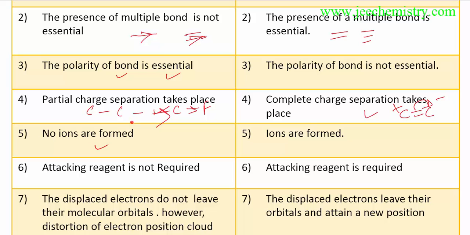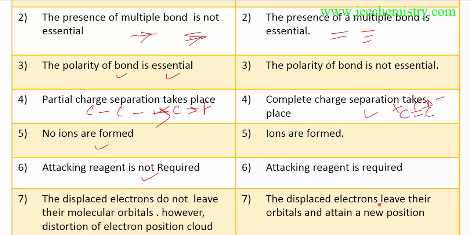No ions are formed in the inductive effect, but in the electromagnetic effect, ions are formed, plus and minus, negative and positive ions. So in the electromagnetic effect, ions are formed. Attacking reagent is not required in the inductive effect, only -I effect groups are required. In the electronic effect, an attacking reagent must be present, then only can we see the electronic effect, because it is a temporary effect, so an attacking reagent is very much required.